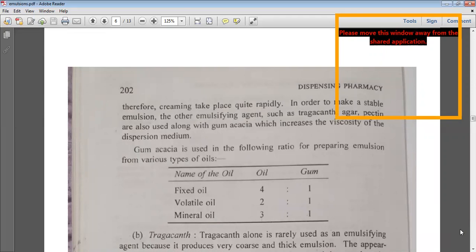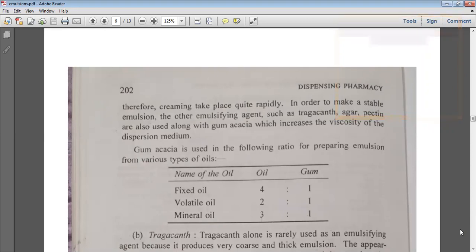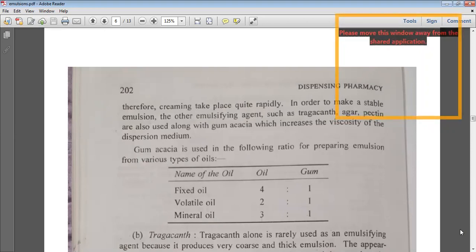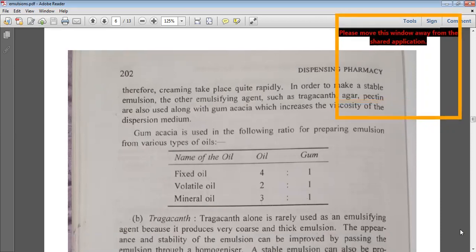You can use fixed oils like groundnut oil, gingelly oil, sunflower oil, or any other oils of vegetable source for the preparation of emulsions. You also have volatile oils like turpentine oil, and mineral oils like liquid paraffin, which are some of the oils that can be used for the preparation of emulsions.